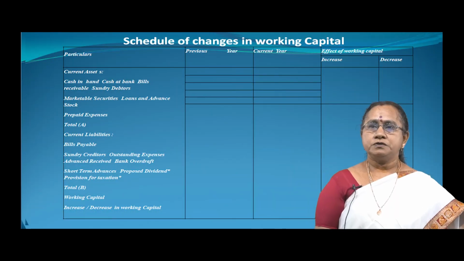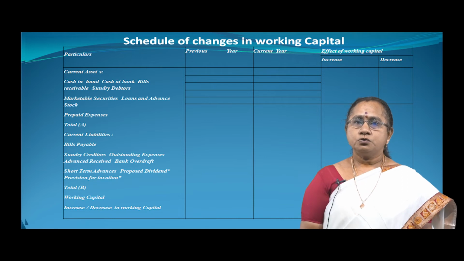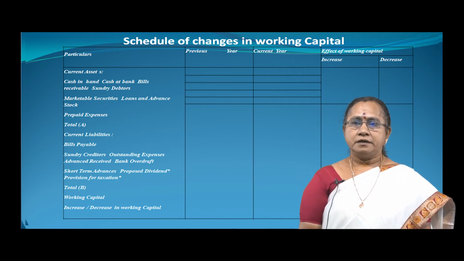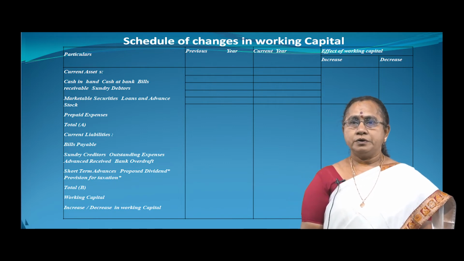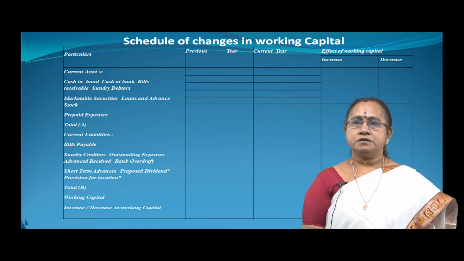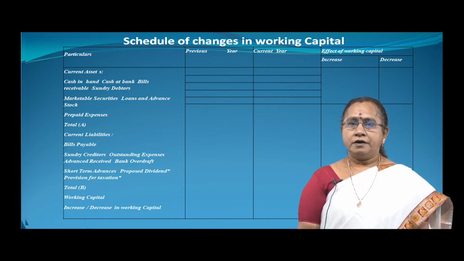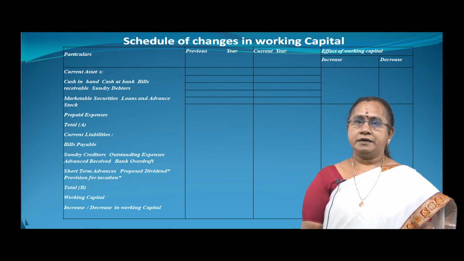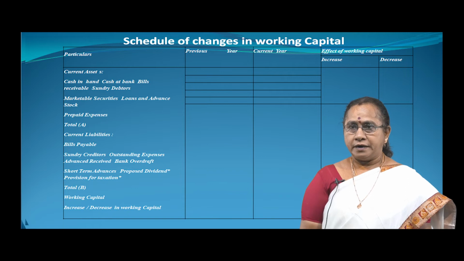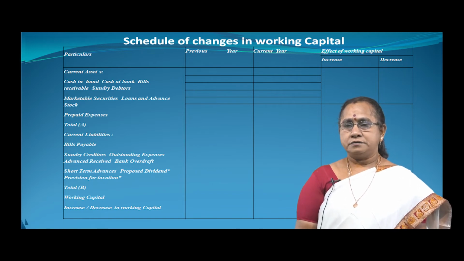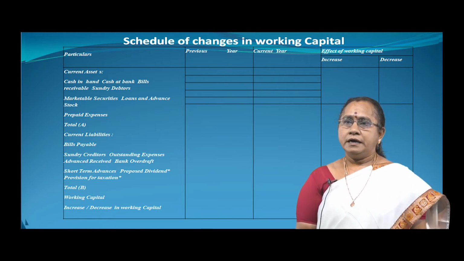Now let us see the schedule of changes in working capital. In this table, the first column shows the particulars, current assets and then current liabilities, and the figures of 2 years balance sheets were given. The figures of 2 years, previous year and current year, both are entered. Then the effect on working capital column, we will have to see one by one. Current assets, cash in hand, cash at bank. For each and every item, both years are to be compared, and whether there is increase or decrease, that difference amount is to be entered either in increase column or in decrease column.